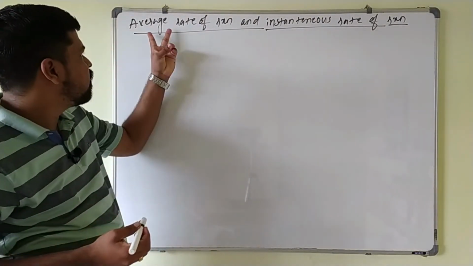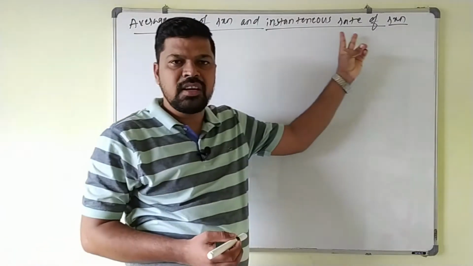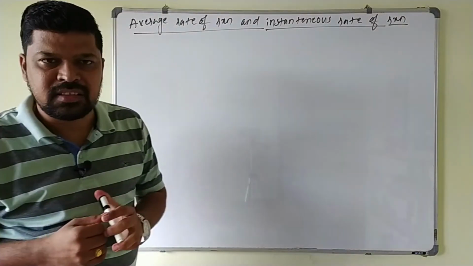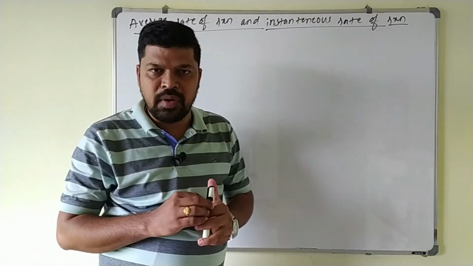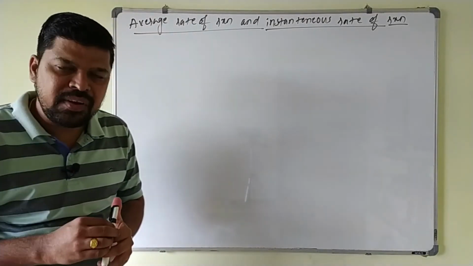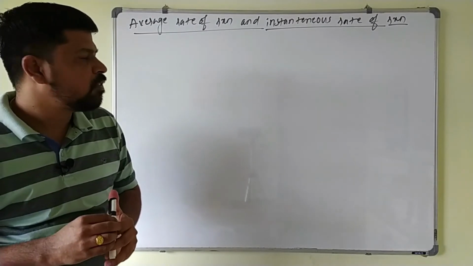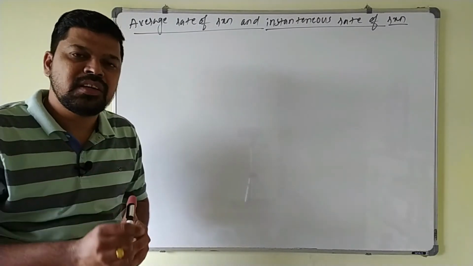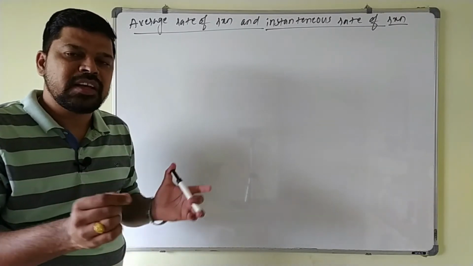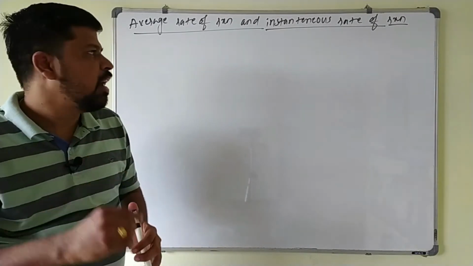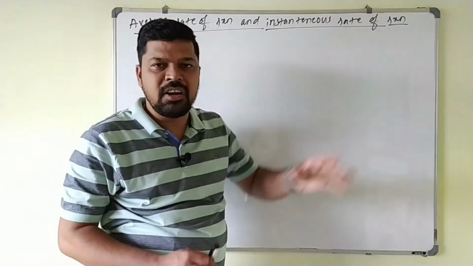Now what is the difference between the average rate of the reaction and the instantaneous rate of the reaction? If the rate of the reaction is measured over a long time interval, then it is called the average rate of the reaction. If the rate of the reaction is measured at a particular instant of time, or for an extremely small interval of time, then it is called the instantaneous rate of the reaction.